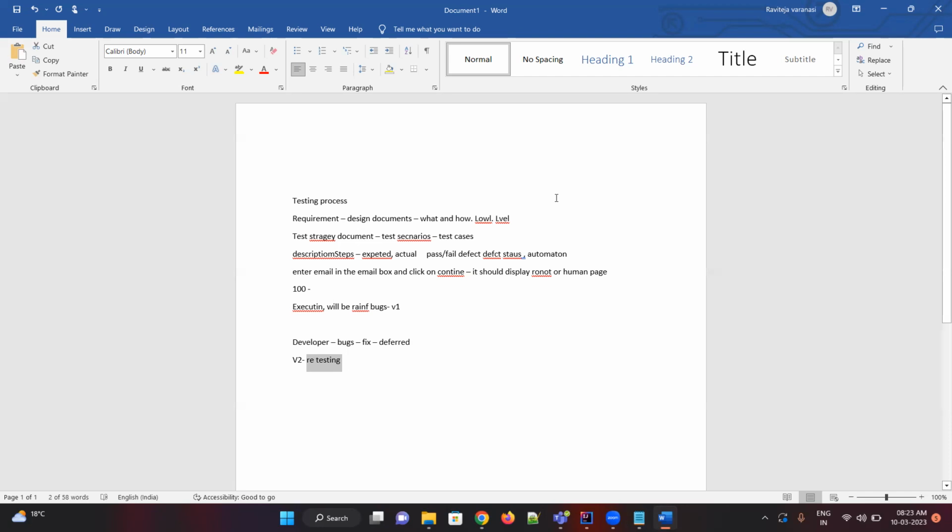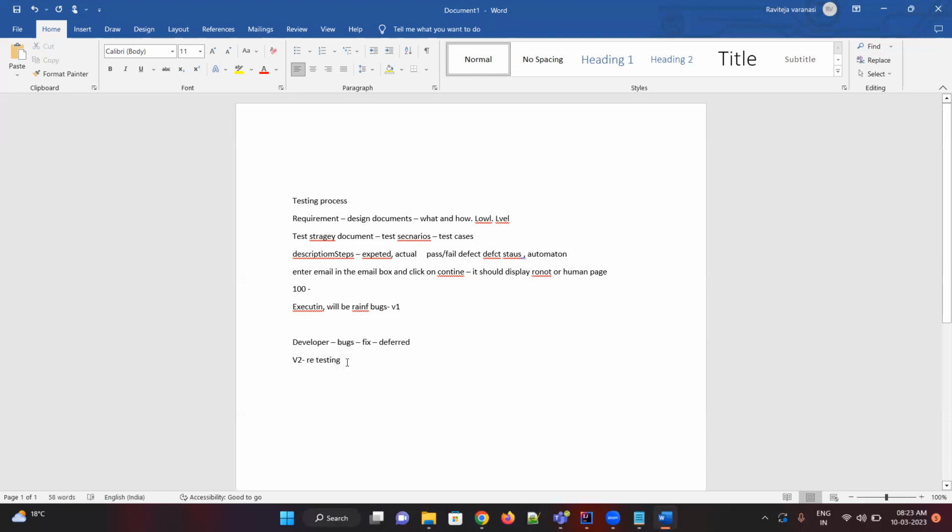We need to check everything. Whatever they have fixed, while fixing there might be issues that pop up again. So we need to check everything one more time on the page. That's retesting: whatever bugs are there, we'll be testing those first.